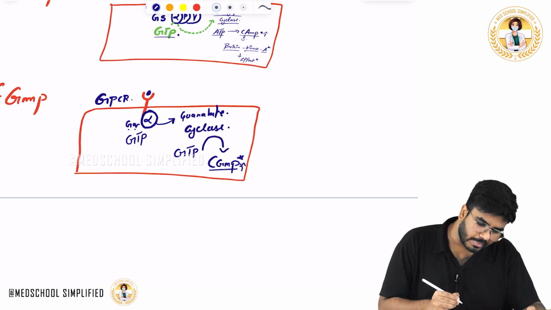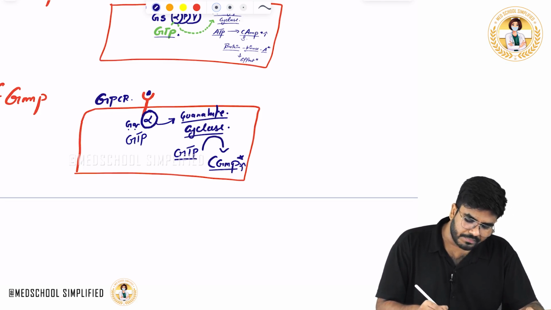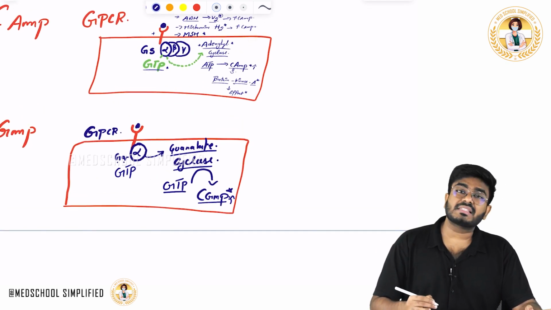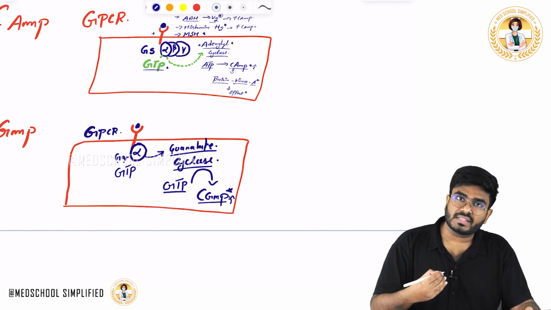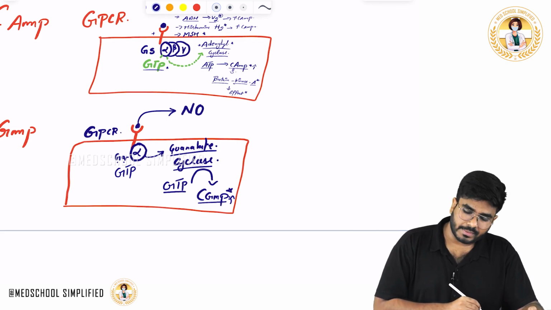So this is how cyclic GMP levels increase in the cell. The hormone comes and binds here, activates the guanylyl cyclase, and the guanylyl cyclase converts the GTP into cGMP. Which hormones use cGMP as a secondary messenger to bring the changes within the cell? Most of these hormones do vasodilation, like nitric oxide.